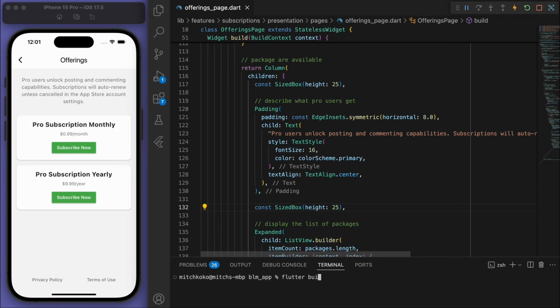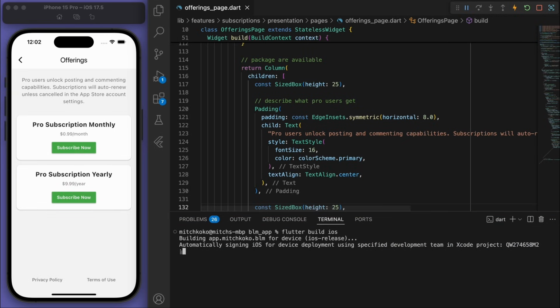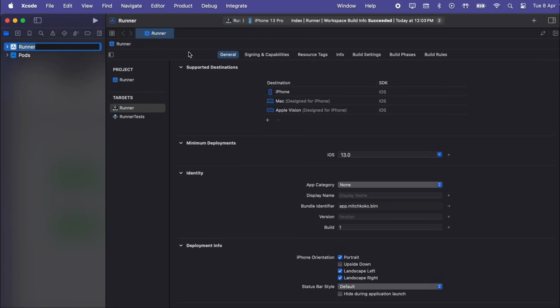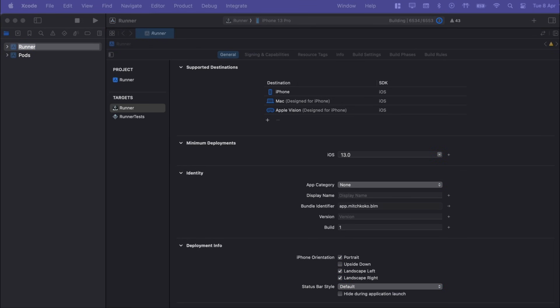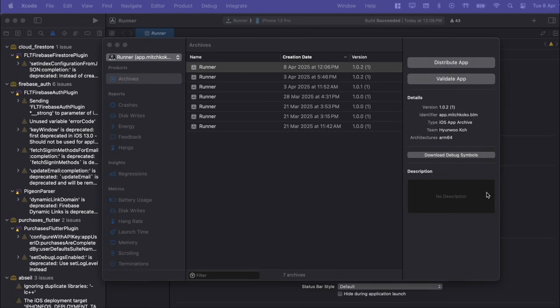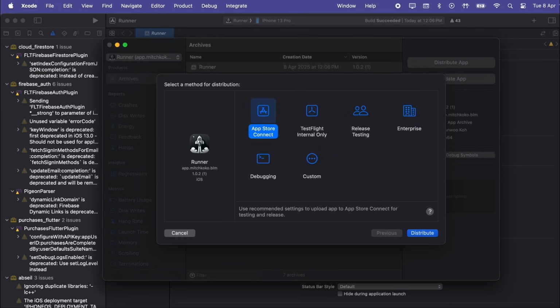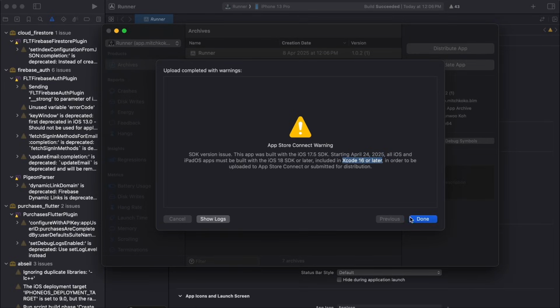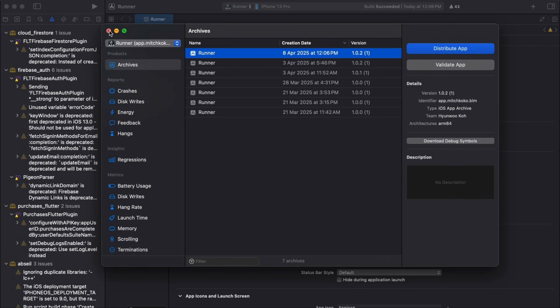So save it and let's finally do the Flutter build iOS. And that's done. Let's open up Xcode. Go to product, archive, and let's wait for this to build again. Beautiful, and distribute it to the App Store Connect. Sweet, so while that's building and we wait for the email from Apple to say the build is done processing,